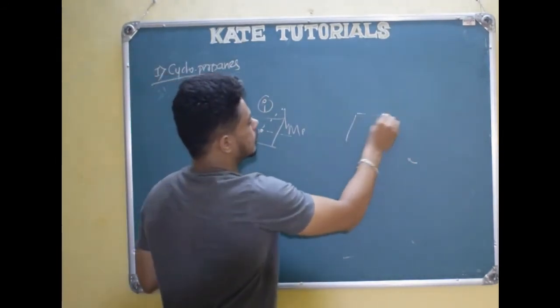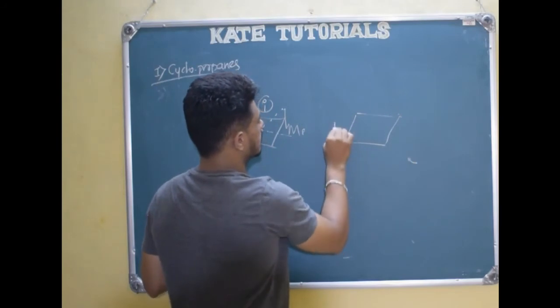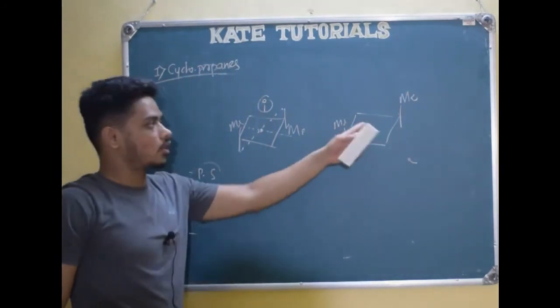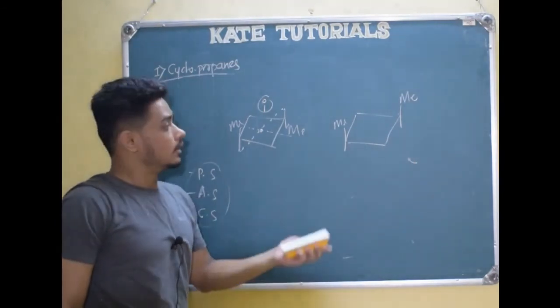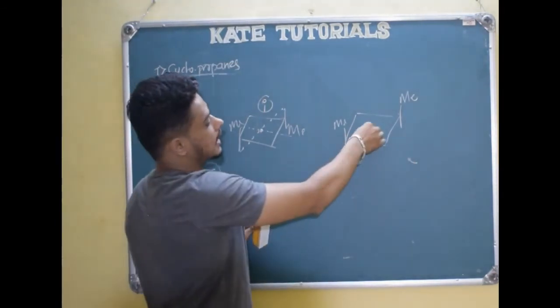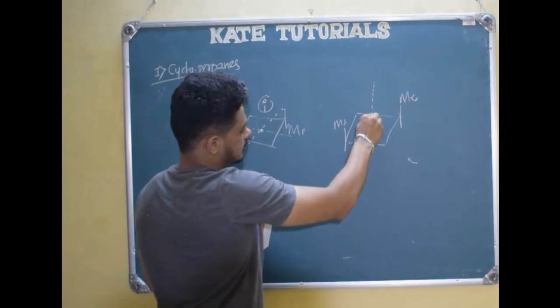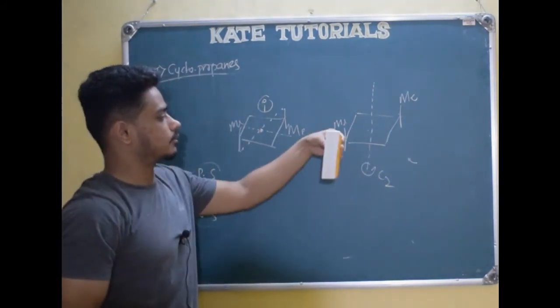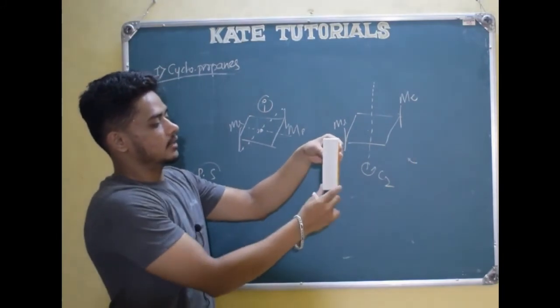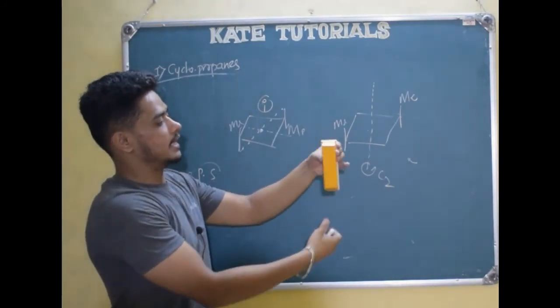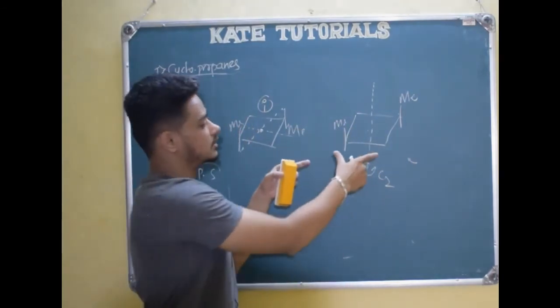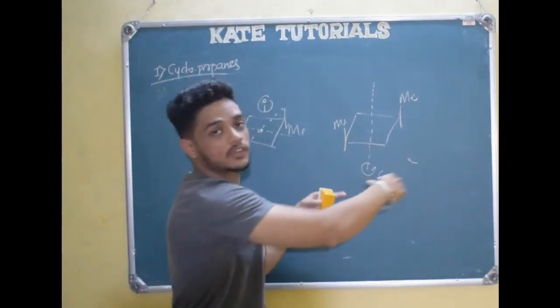If these things are present in a molecule, that molecule will be optically inactive. See here, I told about this molecule also. Here above methyl, here also above methyl. I told it has got a plane of symmetry, it is optically inactive. But you can tell it has got an axis of symmetry. See here, there is a C2 axis. If I rotate the molecule by 180 degrees, this methyl goes here, this methyl comes here. So the actual structure and the rotated structure will be same.